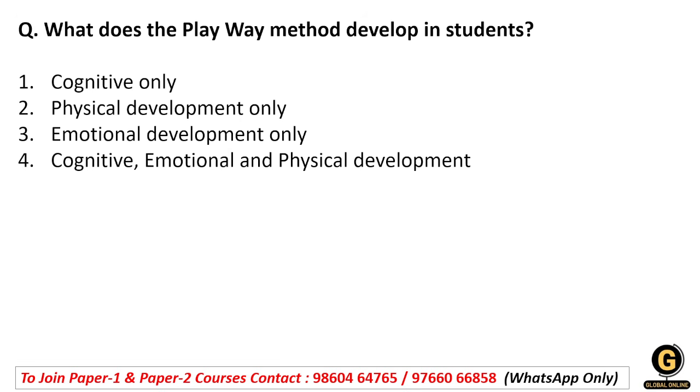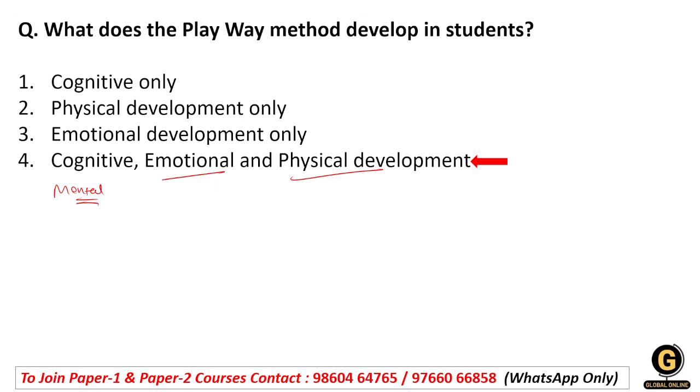We all know that. So, here they asked what does the Playway method develop in every student. Basically, the Playway method develops cognitive, that is mental abilities of a student, emotional abilities and physical development. Other than these 3 points, the Playway method can also develop thinking, reasoning, problem solving and creativity in every child.